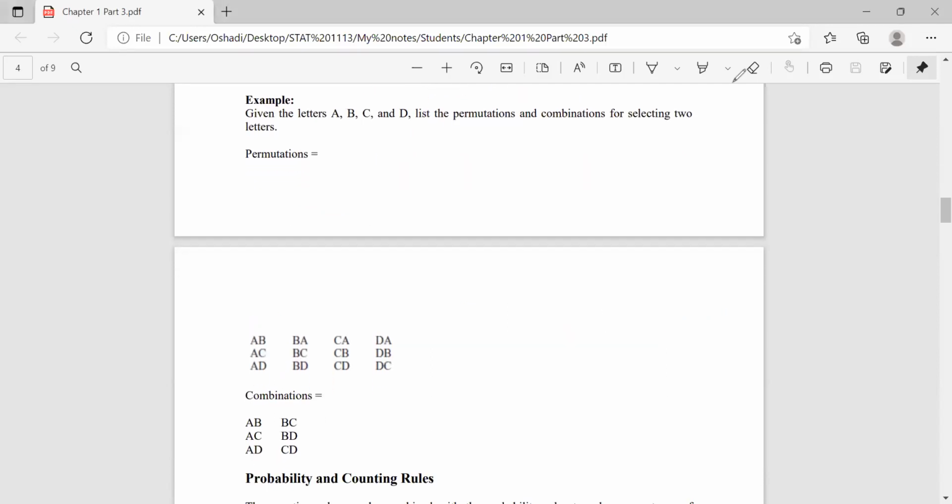Okay. Consider this example. Given the letters A, B, C, and D, list the permutations and combinations for selecting 2 letters. So we are given 4 letters A, B, C, D, and we have to choose 2 letters out of them.